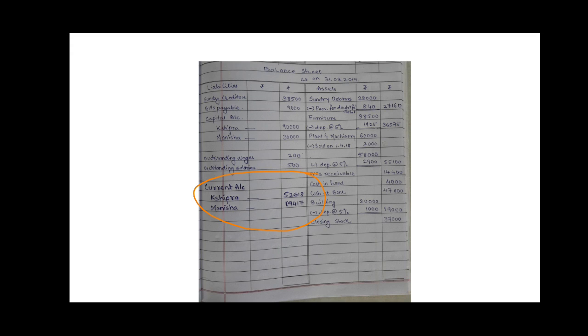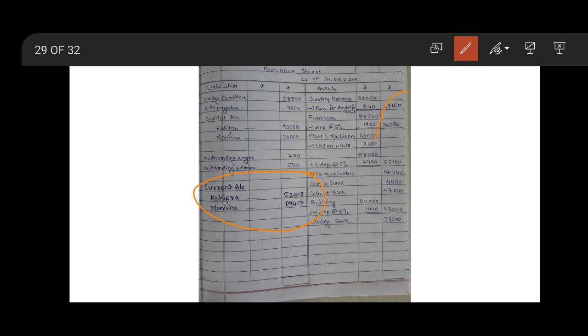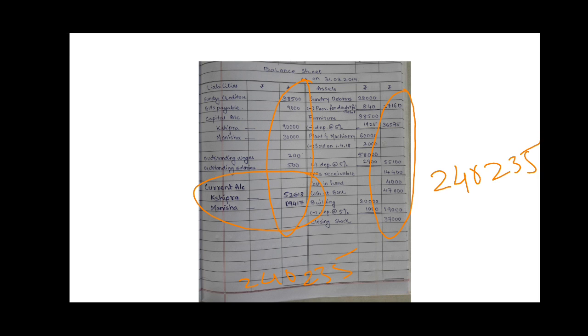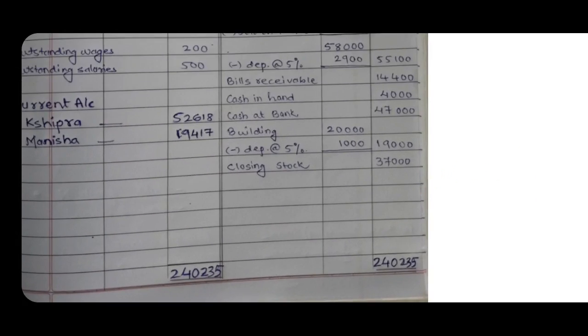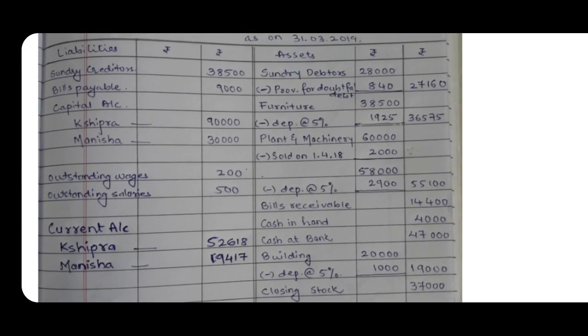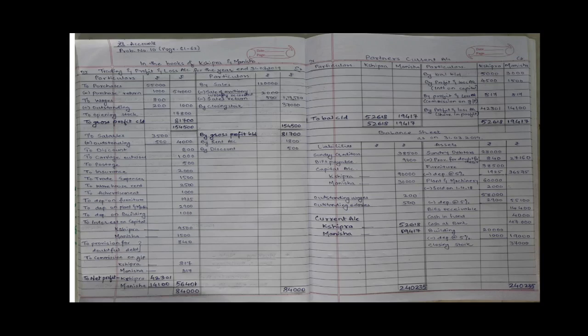Now take the total of asset side. The asset side total will be 2,40,235 and take the total of liability side. It will also be 2,40,235. It means the assets and liabilities tally. So in this way, your whole solution will be in this way with some adjustment, with some working note on it. Okay, that's it. Thank you.